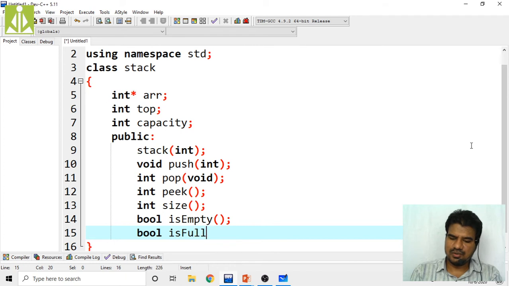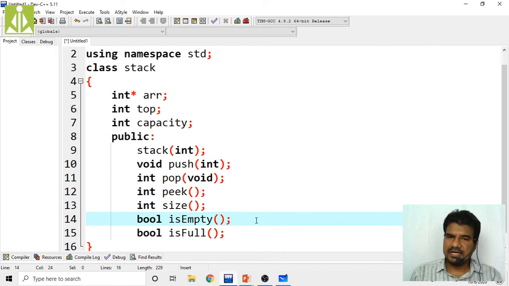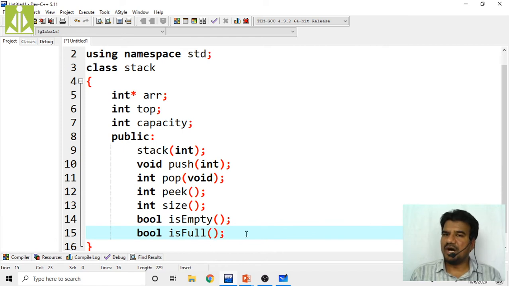And as I told you, checking fullness or emptiness, either it can be true or false. If you are checking emptiness, either it can be empty or it can be not empty. If you are checking the full condition, either it can be full or it can be not full, isn't it? If you are checking the fullness and the stack is not full, it doesn't mean that it is empty.